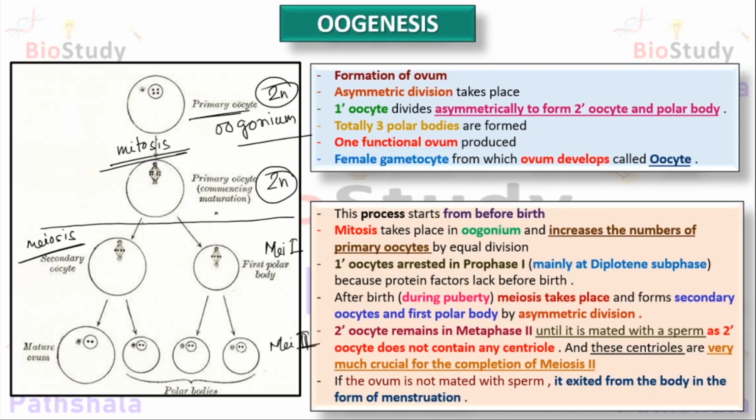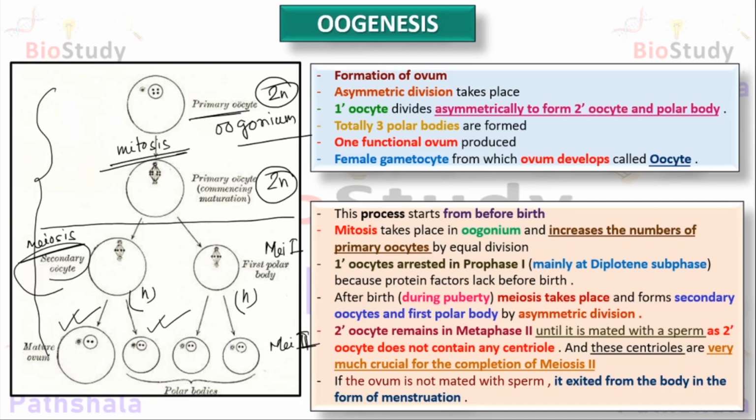So at this stage the 2n becomes a haploid cell. That means here the first meiosis takes place and forms a secondary oocyte which is haploid in nature and a first polar body which is again haploid in nature. After that the secondary oocyte and first polar body go for meiosis 2 division, and upon this division the secondary oocyte forms a mature ovum and a second polar body, and the first polar body again forms two polar bodies. So in this total procedure of oogenesis, altogether 3 polar bodies are formed and one functional ovum is produced.